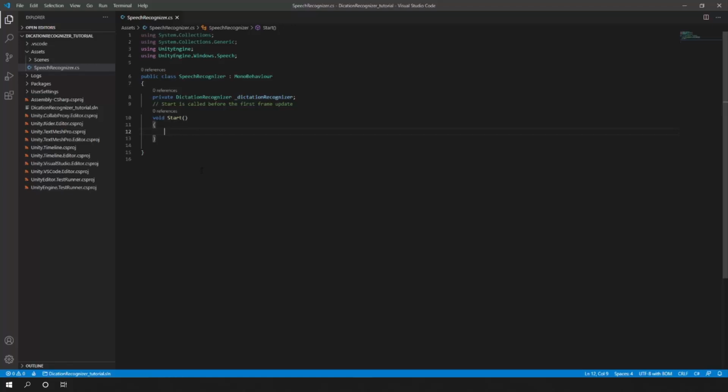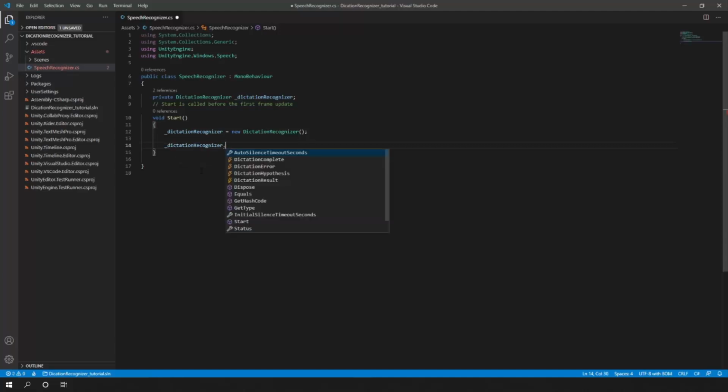We can say dictationRecognizer will be equal to new DictationRecognizer. Okay, cool. Now we have our instance of the class, and the logical next step would be to say, well, I want to start my dictation recognizer.